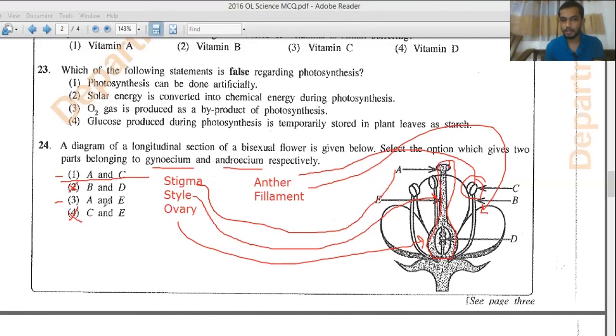If you see answer number 3, A and E both belong to gynoecium, so that will be wrong. This is what you call the method of elimination. You can eliminate the answers and then you can get the correct answer. Question 24, the answer is the first one.